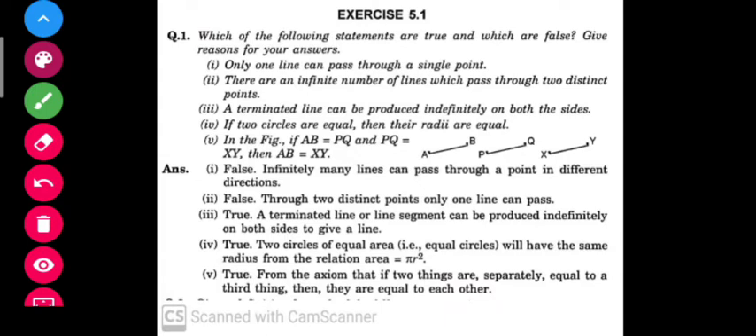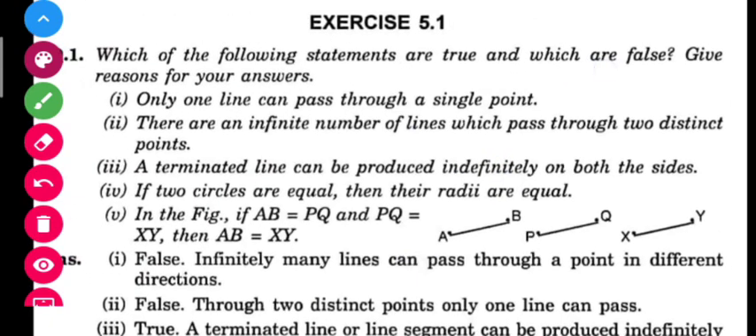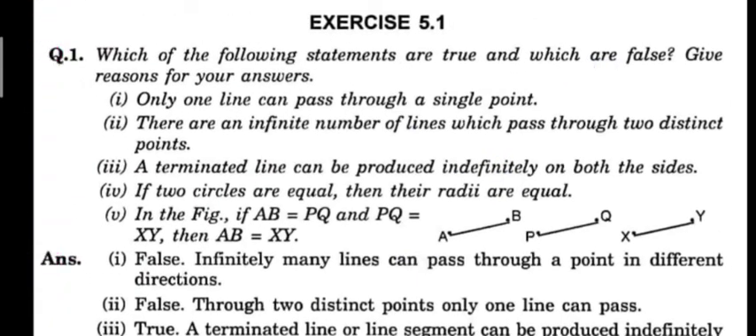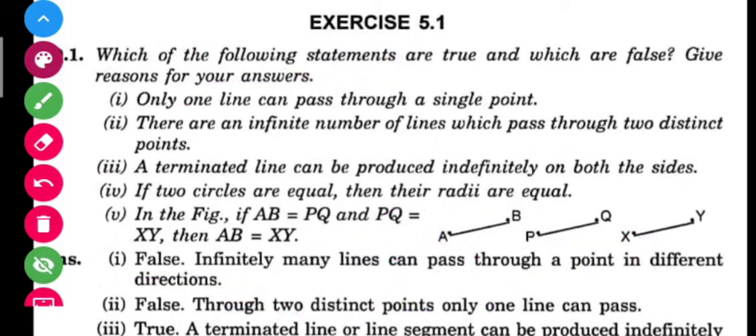So students, let us see what we can do here. Let me zoom it first. Exercise 5.1 is saying, question number 1: which of the following statements are true and which are false? Give reasons for your answer. Okay, so let us see. Only one line can pass through a single point. Okay students, just think about it.